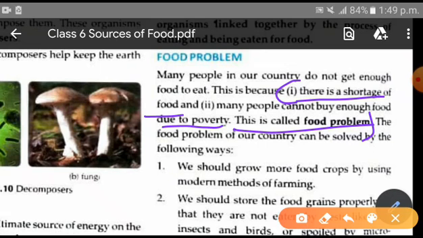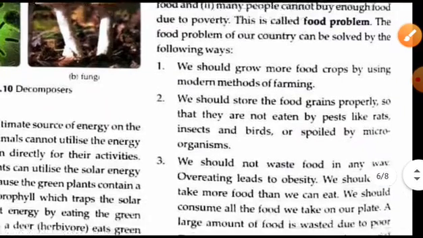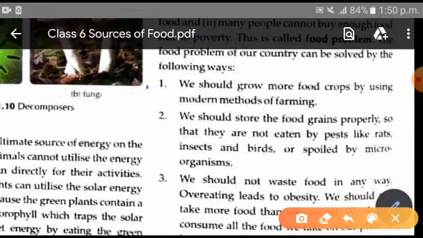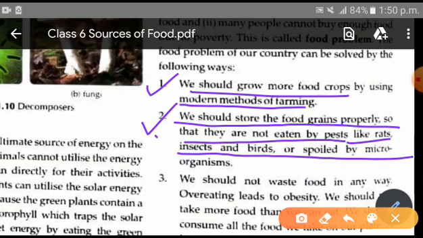So how to solve this problem? There must be a solution. So let's read the solutions. First of all, we should grow more food crops by using modern methods of farming. Next, number 2, we should store the food grains properly so that they are not eaten by pests like rats, insects, birds, or spoiled by microorganisms.